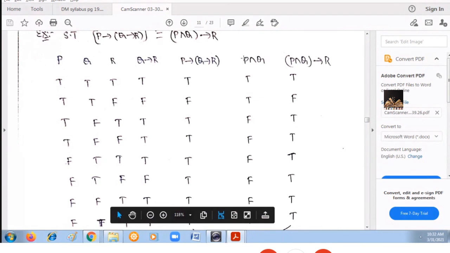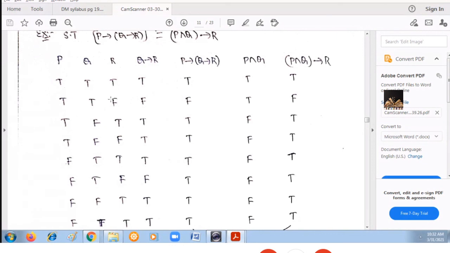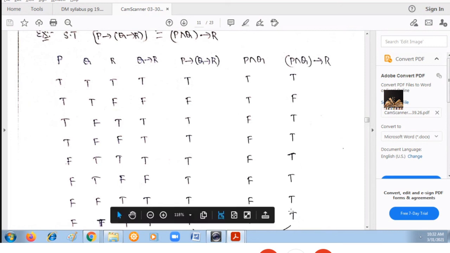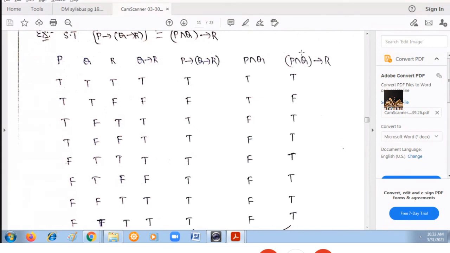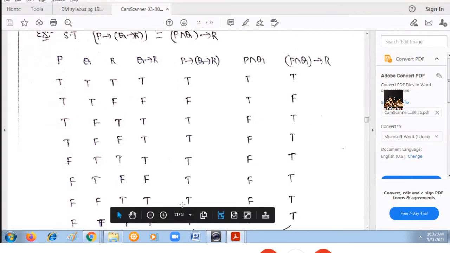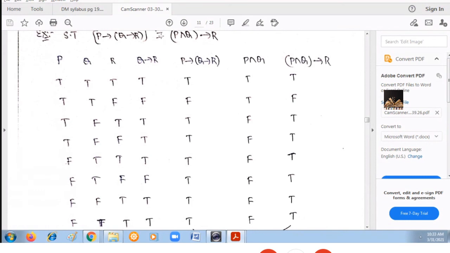Now this P and Q is your hypothesis and this R is your conclusion. Wherever only the conclusion is false, the result is false. In all other cases, the result is true. Now this is the resultant column for the first compound preposition and the resultant column for the second. If these two columns are same, then they are logically equivalent. As these two columns are same, we can say that they are logically equivalent.